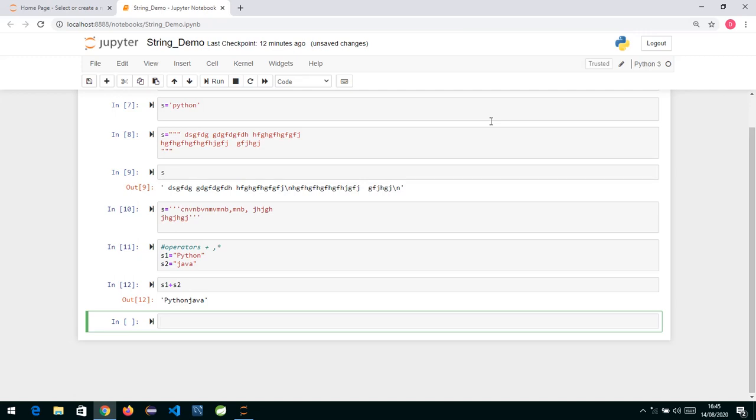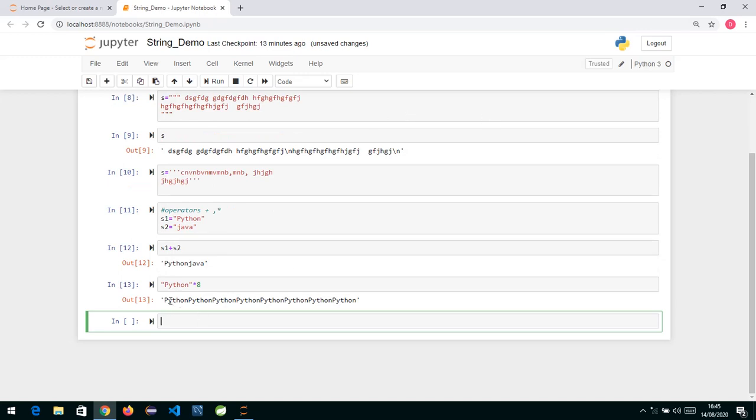And what does the star operator do? Suppose I have Python, and I write star and then an integer 8. When you have a string, a star operator and 8, it is going to create multiple copies of the given string. As I have written 8, it is going to create 8 copies of Python.